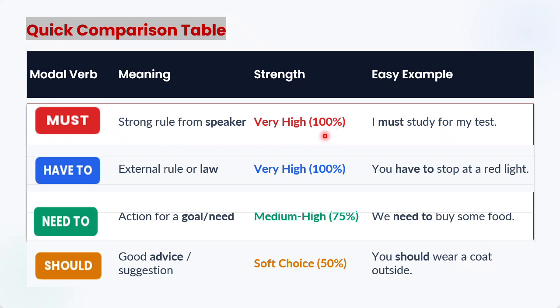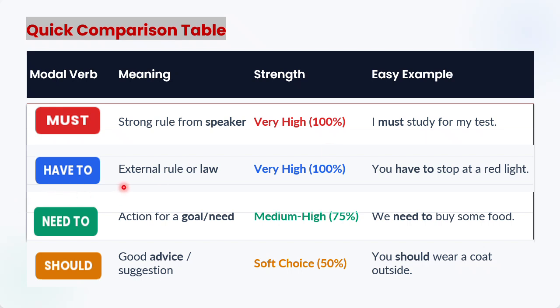If you don't follow, you will suffer, you will be the victim. For example, I must study for my test. If I don't study for my test, then I will not pass. So I will be the victim. I will face the consequences. So it is so important.